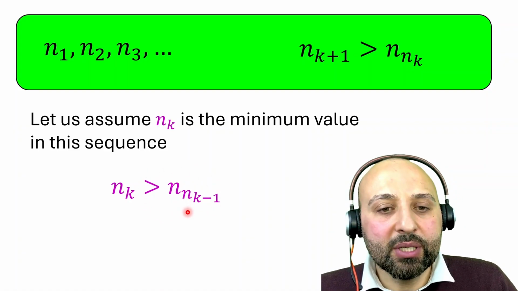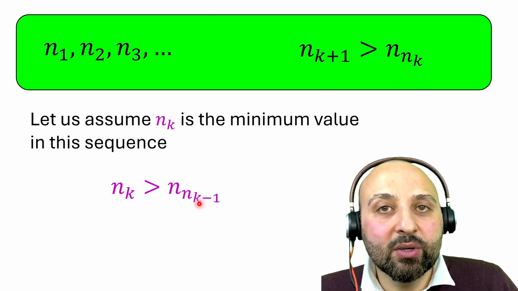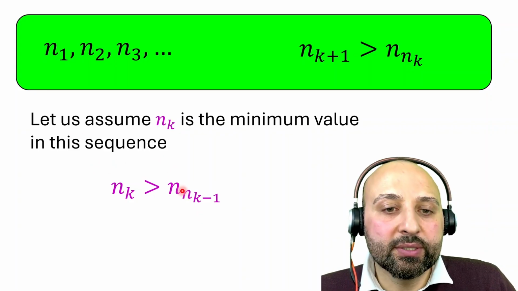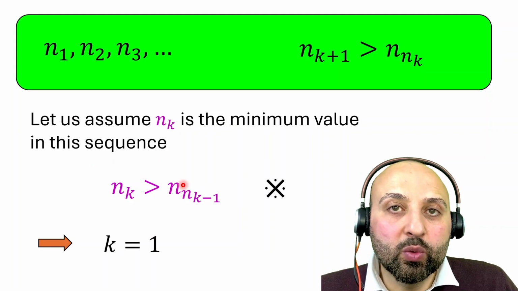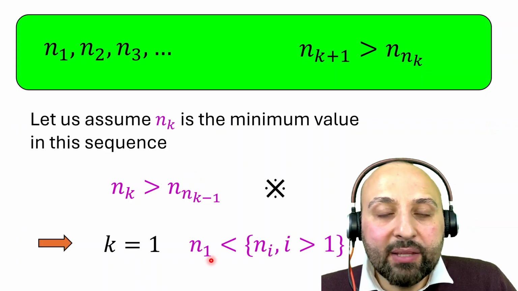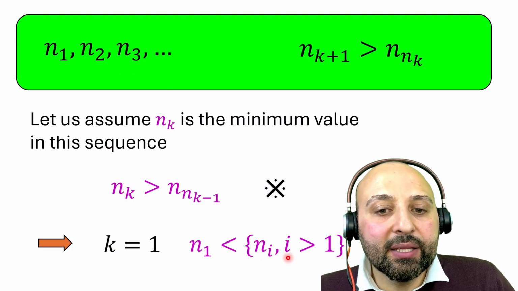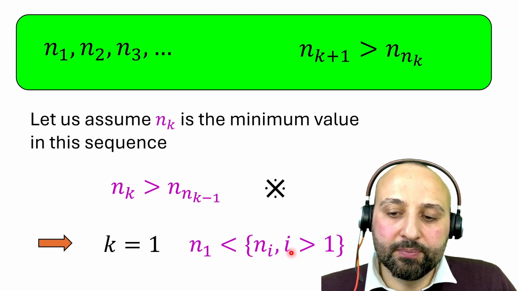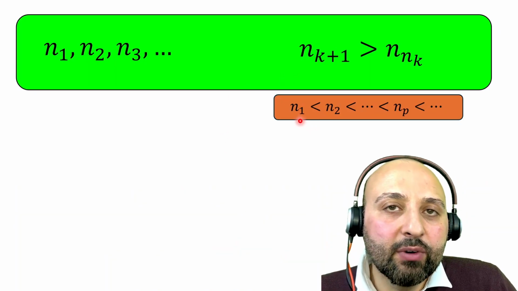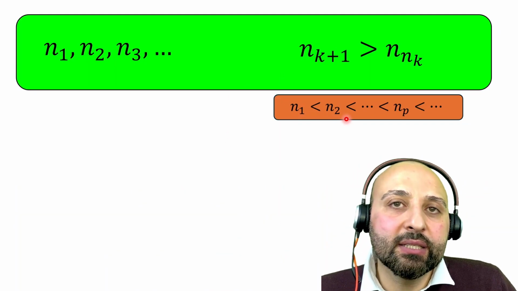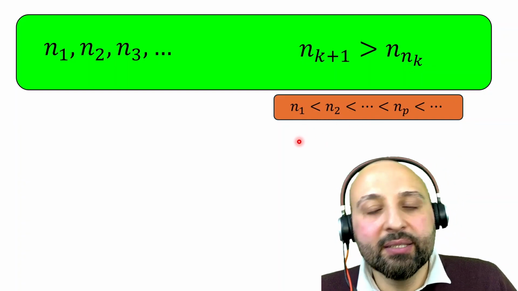When we don't have this number in the sequence, that happens if k is equal to 1, because then we will have n_0, and obviously we don't have n_0 in this sequence. Therefore, k has to be equal to 1. So n1 is the minimum of the sequence and is less than n_i if i is larger than 1. I want to prove that n1 is less than n2 is less than n3 and so on, so that this sequence is a strictly ascending sequence.